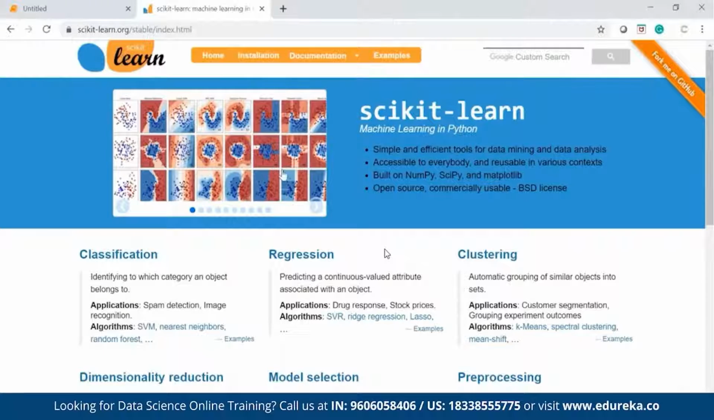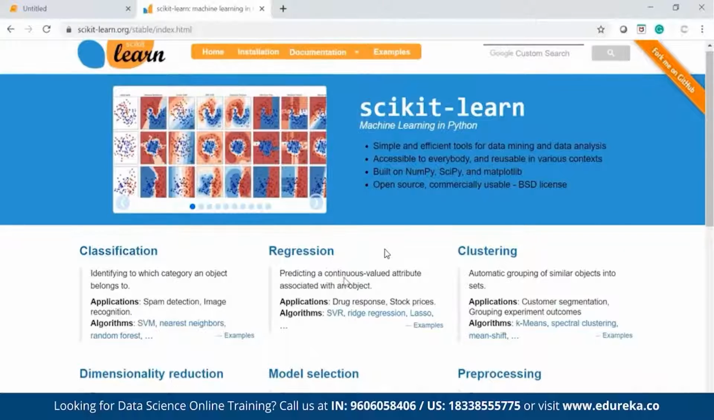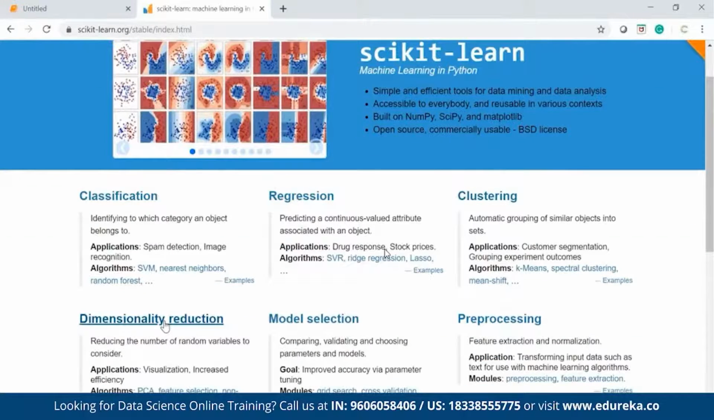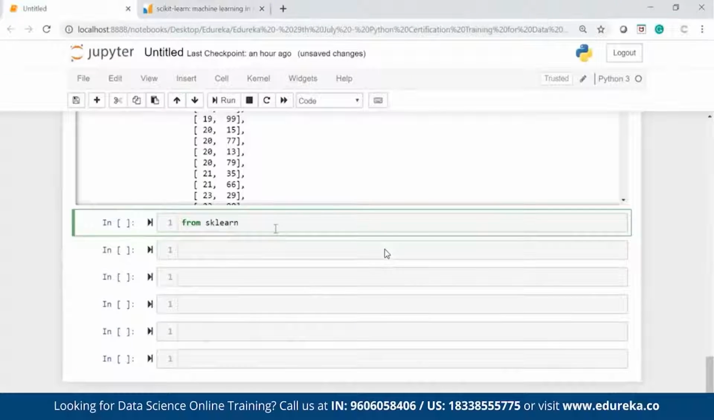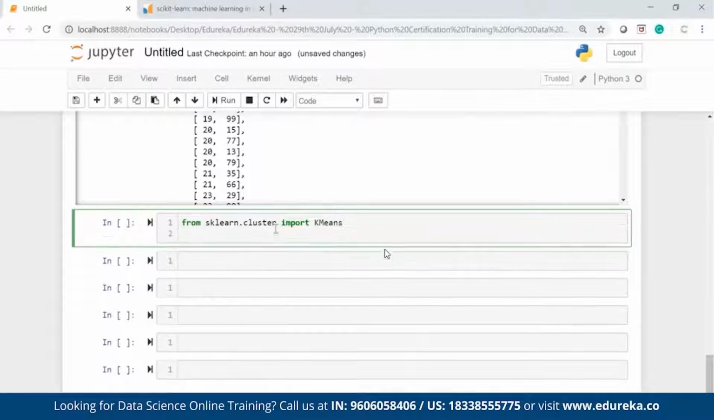You can see the power of this package. I can do classification, I can do regression, I can do clustering, which we are doing now. I can do dimensionality reduction, model selection and pre-processing. A lot of things can be achieved, which is machine learning in Python. Scikit-learn, very powerful. From sklearn.cluster, import KMeans, because we are talking about k-means clustering as of now.